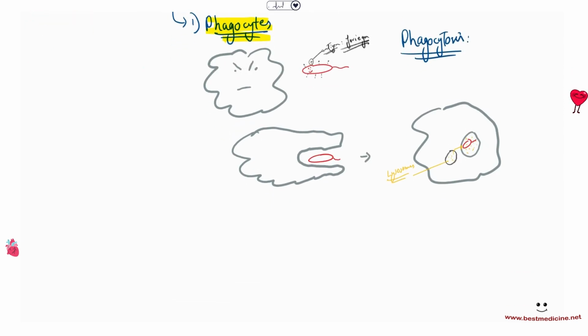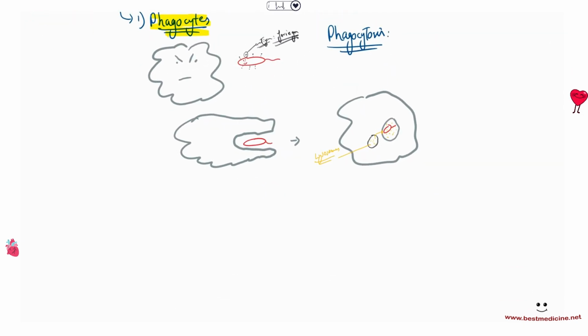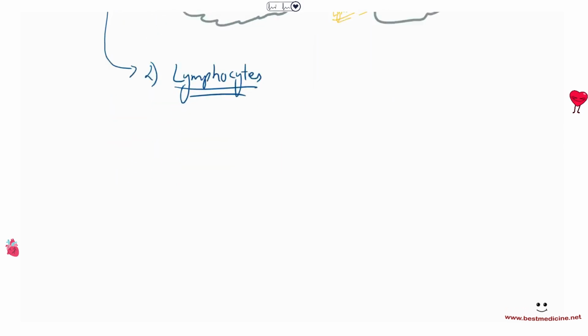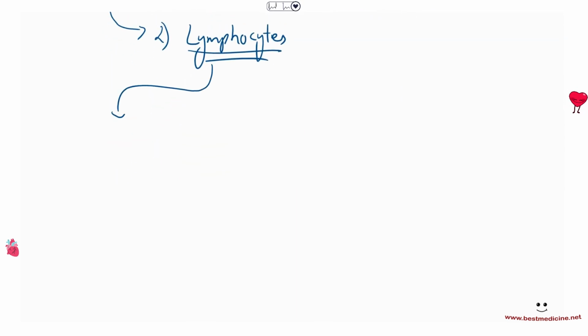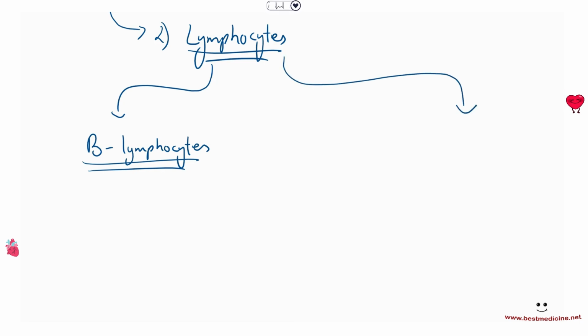The other type of leukocytes, the other type of white blood cells, are lymphocytes. And lymphocytes need a little bit more detail, okay? Lymphocytes are of two types as well. You can have B lymphocytes. Very important for AQA. You need to understand this very well, okay? I hope you guys are annotating this. So lymphocytes can be B lymphocytes, or lymphocytes can be T lymphocytes. Okay? Let's talk about B lymphocytes first.